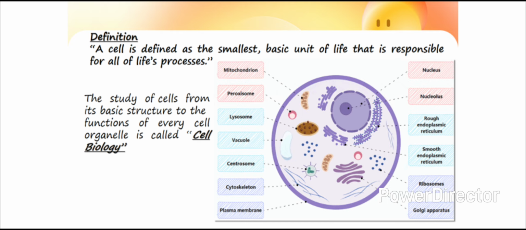Coming to its exact definition, a cell is defined as the smallest basic unit of life that is responsible for all of life's processes. The study of cells, from their basic structure to the functions of every cell organelle, is called cell biology.